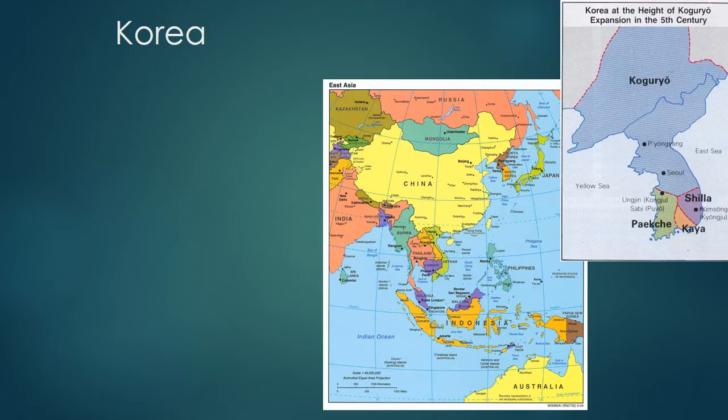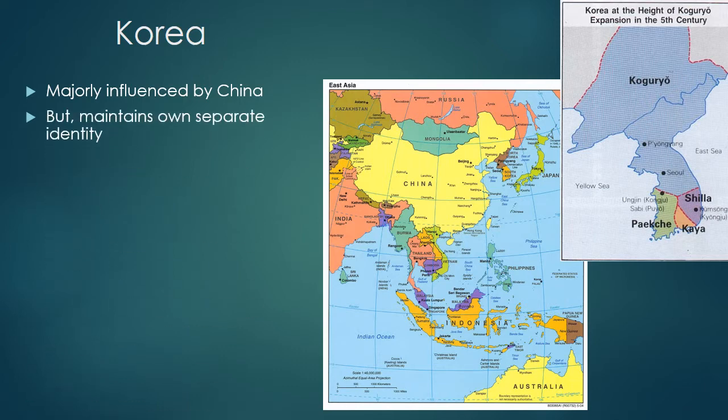Here is a map of Korea in the 5th century. You'll notice there are 4 kingdoms, but there are really 3 major ones: Goguryeo, the Silla, and the Paekche are the 3 major kingdoms that you'll read about. Korea was majorly influenced by China, again, because of China's efforts to spread and sinify its surrounding regions. However, Korea still maintains its own separate identity, still today.